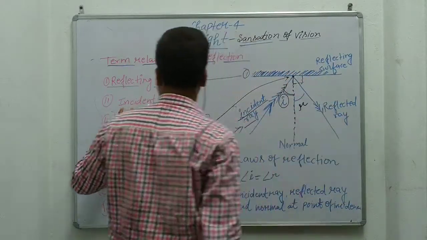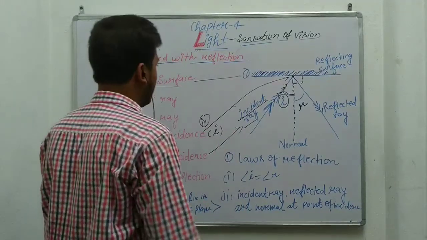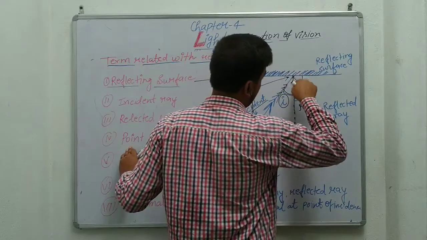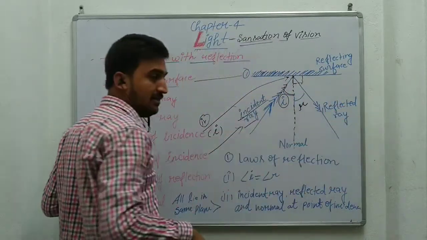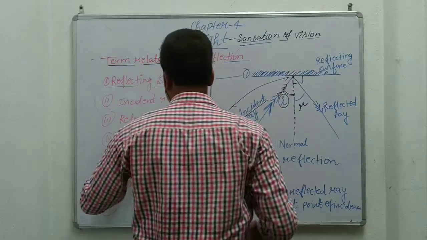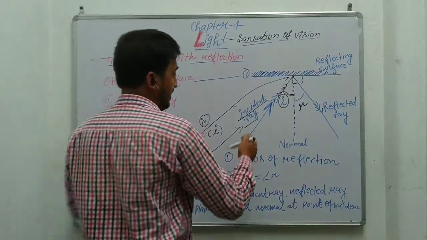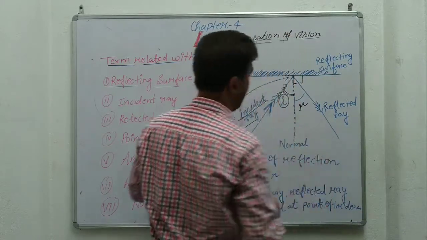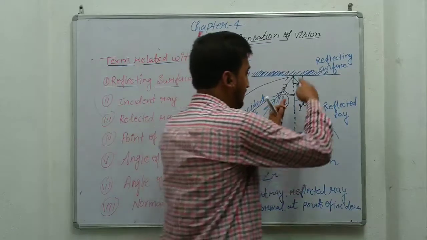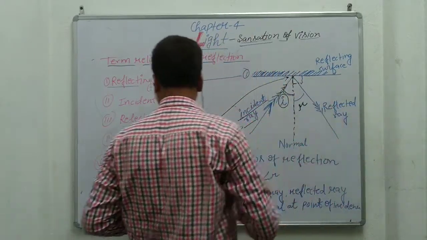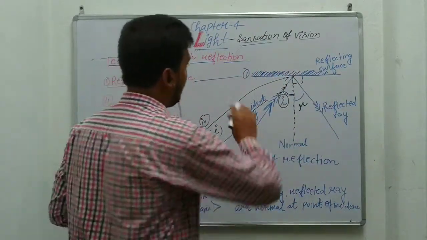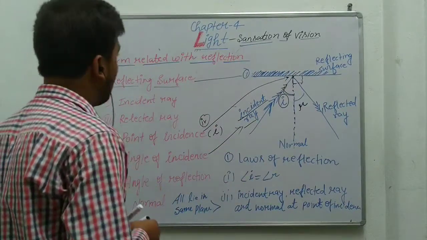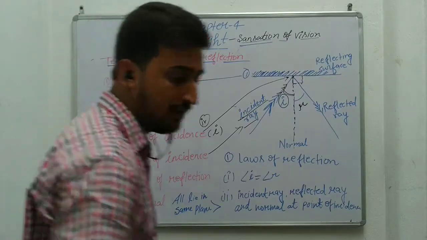Point of incidence: the point where the incident ray comes in and from which the reflected ray is reflected back in the same medium. Angle of incidence: the angle between the normal and the incident ray. Angle of reflection: the angle between the reflected ray and the normal. These are the important terms related to reflection.